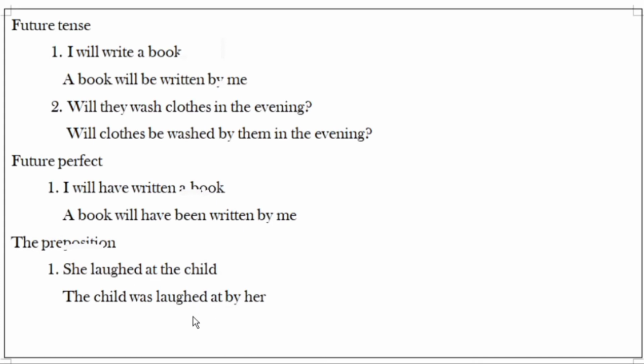Laughed and at, both we are using, because it is a preposition. It is called a phrasal verb. Laughed at by her. So this is the structure whenever a preposition is there after the verb. So we have to construct like this.